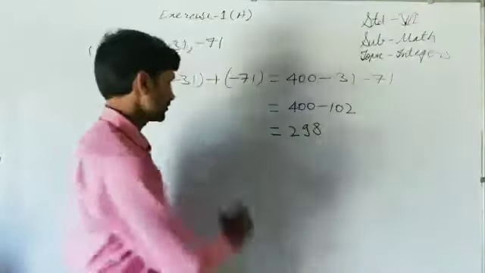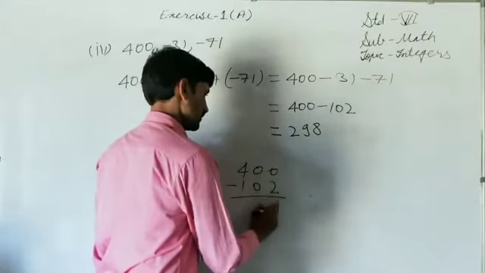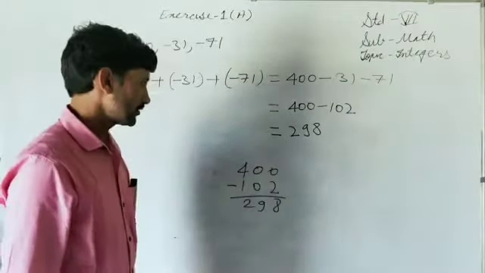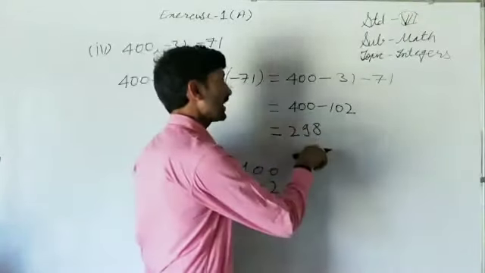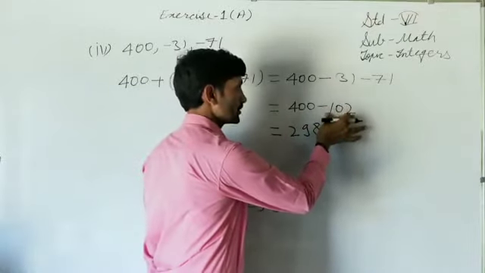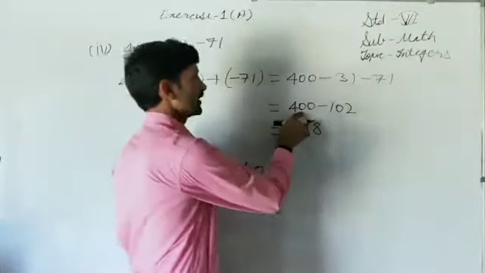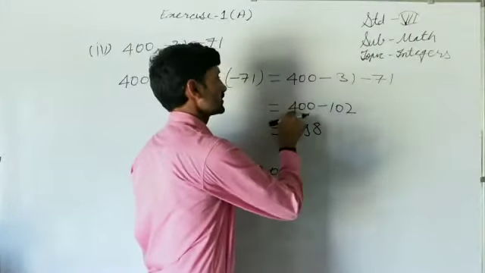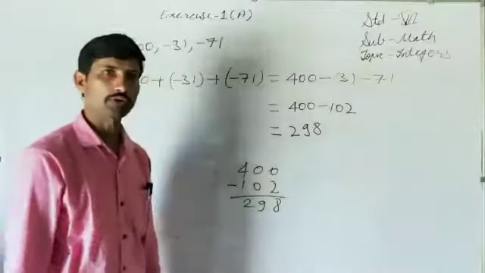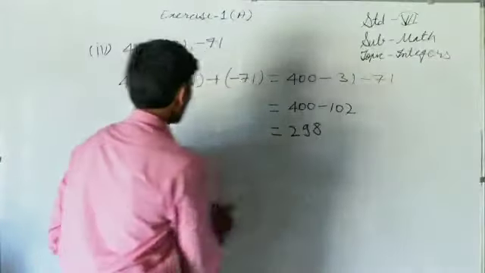Separately we can find it: 400 minus 102 is 298. Alright. So now we have to decide the sign. How will we decide the sign? Look at the sign of this number, look at the sign of this number. Which one is greater? 400 is greater than 102. Its sign is plus, so the sign will be plus. If the number is alone, then there is no need to mention the plus sign, it is understood. So like that we can do.